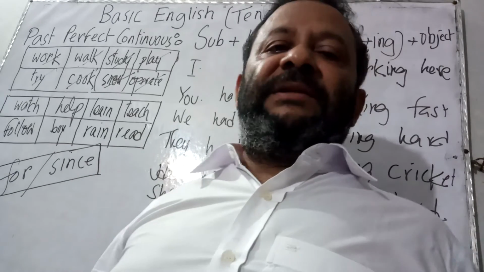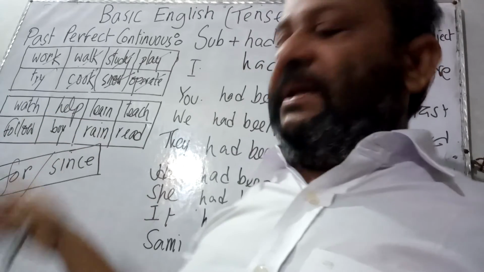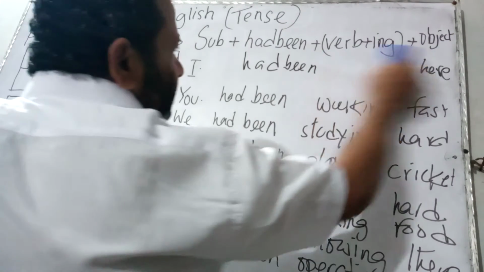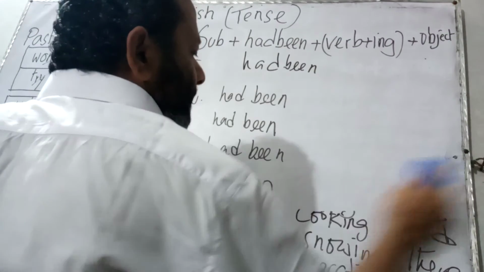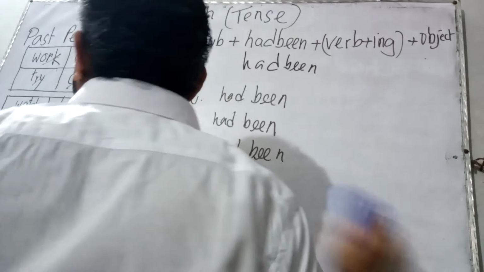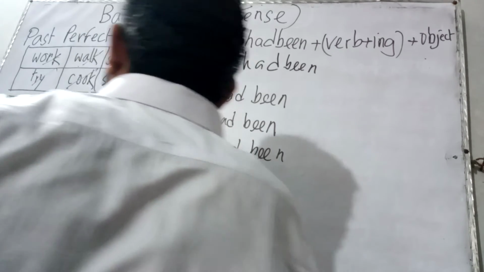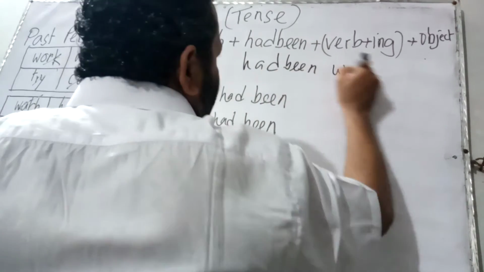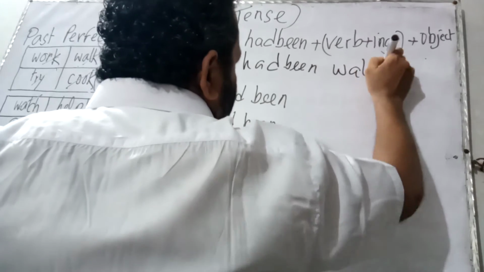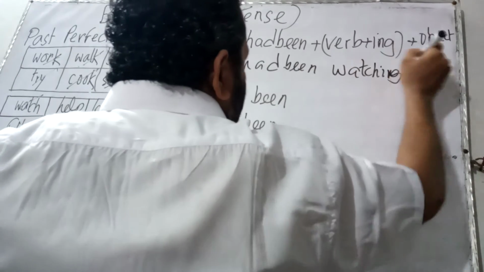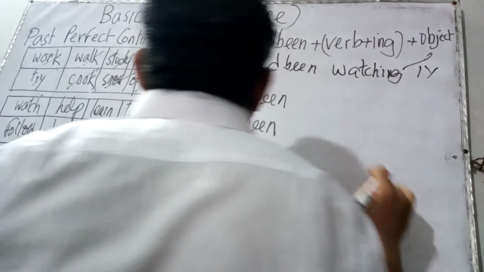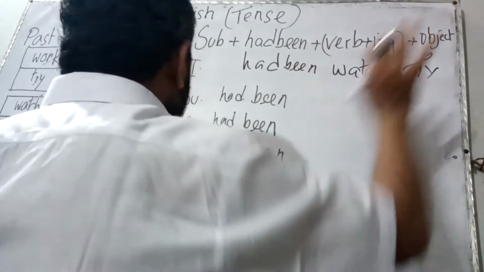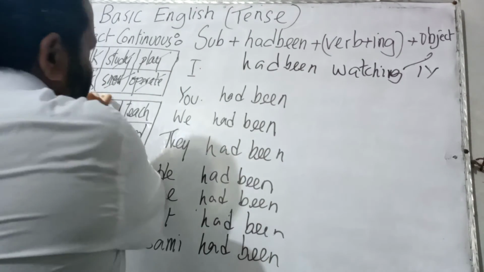Now let us make sentences by using another set of verbs. Let us erase this portion and let us consider the verb watch. I had been watching TV. It can be I had been watching movie. Then help.